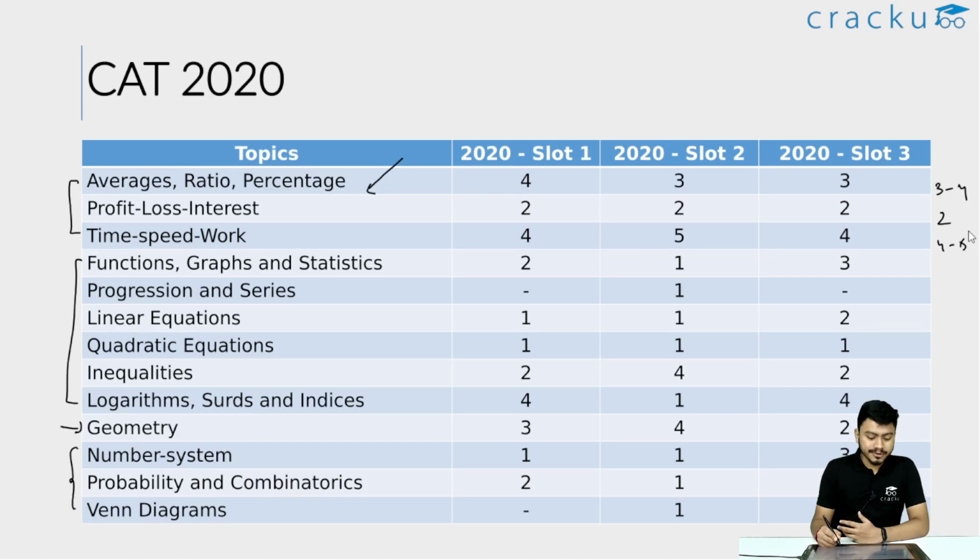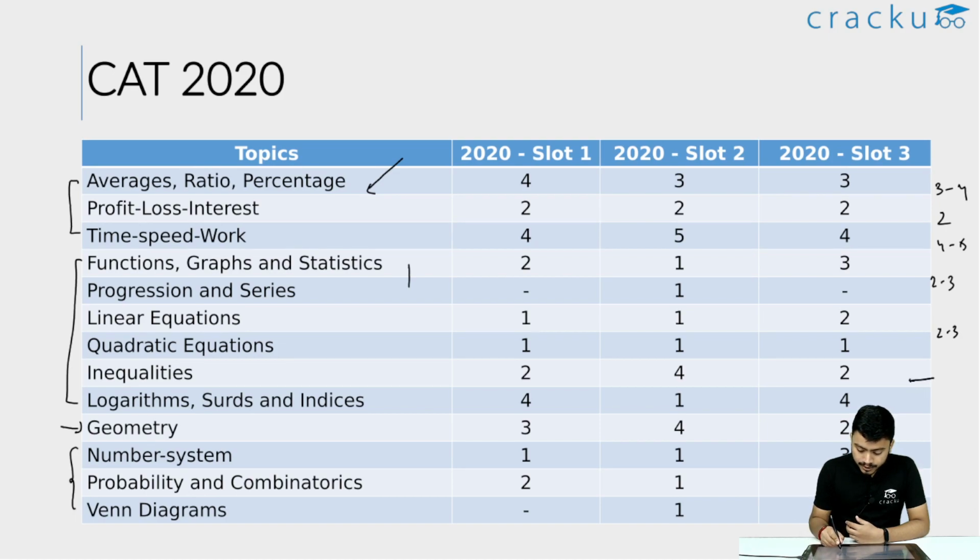Now going to algebra, if we see functions, graph, statistics and progression and series, these 2 combined have 2 to 3 questions across the 3 slots each. Linear equations and quadratic equations, they have 2 to 3 questions again across the 3 slots each.